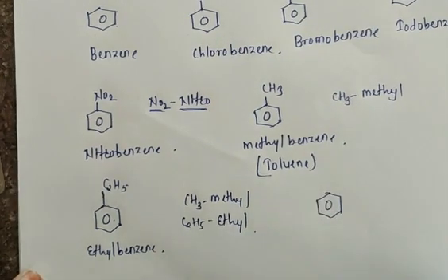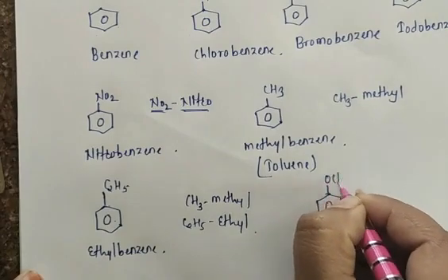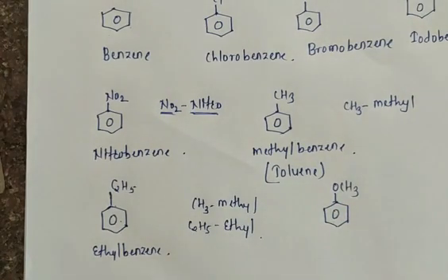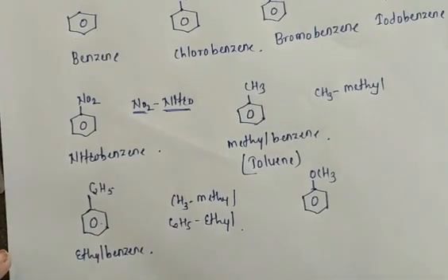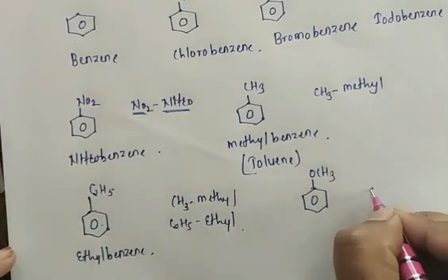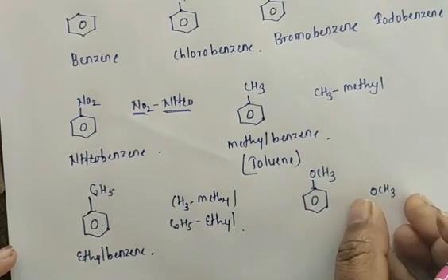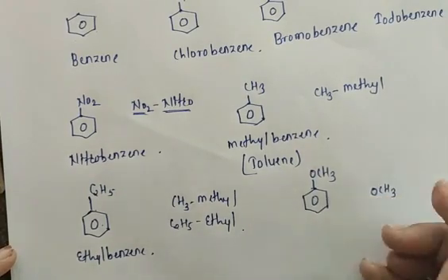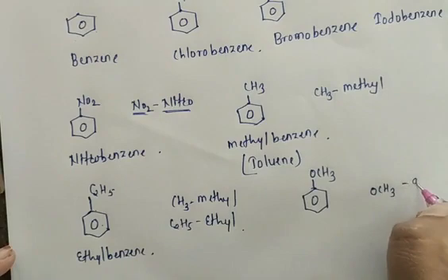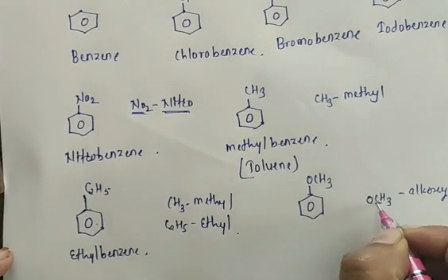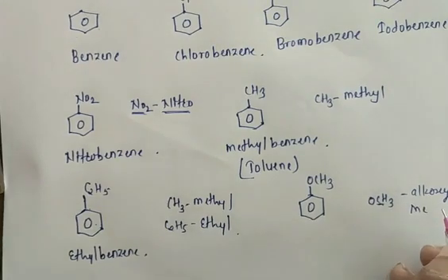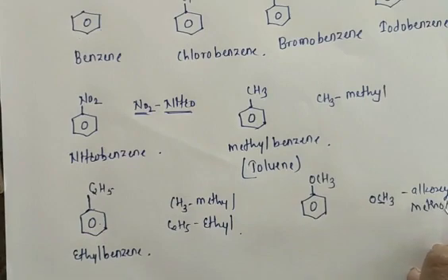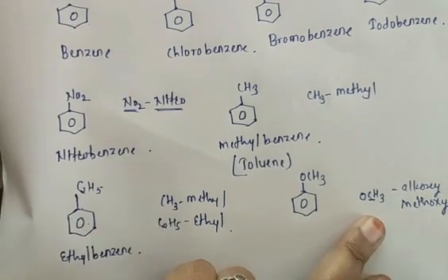Now, suppose your benzene ring is attached with OCH3. You know that if any alkyl group is attached with an oxygen, we call it alkoxy. Here we have only one carbon, and for one carbon we use the root word meth, so there is a formation of methoxy.